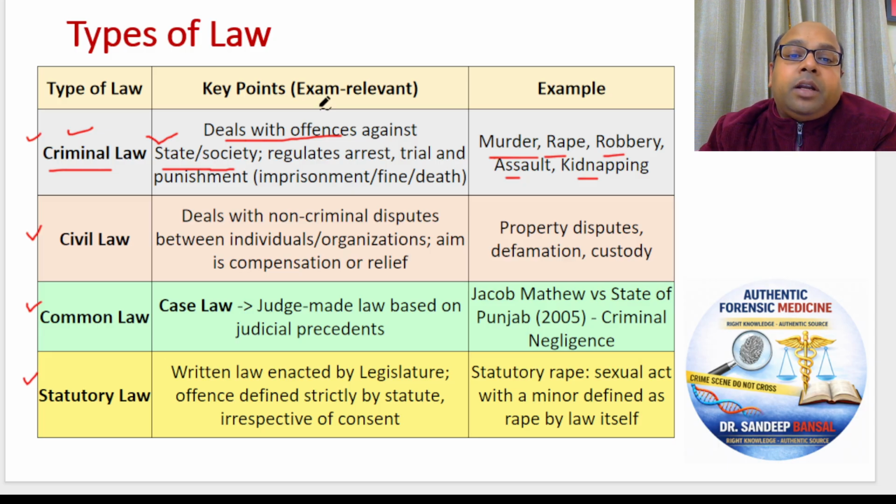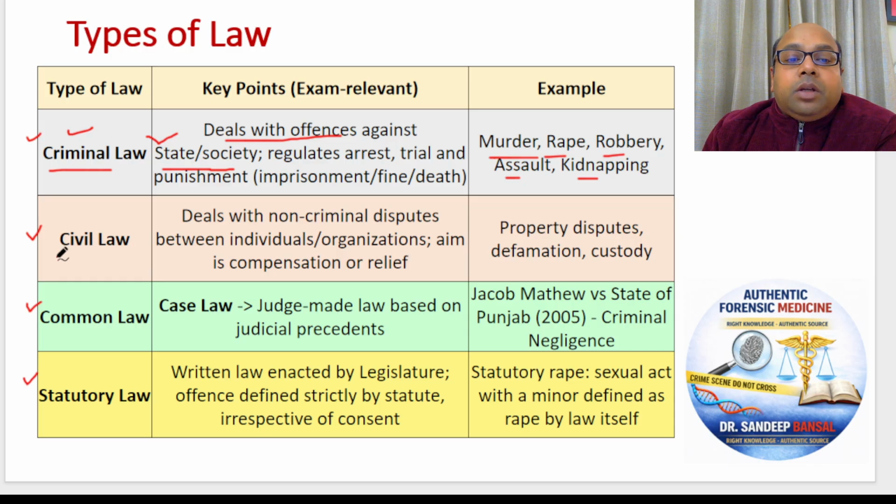The accused is trying to defend himself with his own private lawyer. The accused has the right to defend himself, and he hires a lawyer, pays him the money, and that lawyer fights the case for the accused. But for the person who has died, it's the government which is fighting the case without any money, without asking for money from the family. So this is what we are dealing with in criminal law.